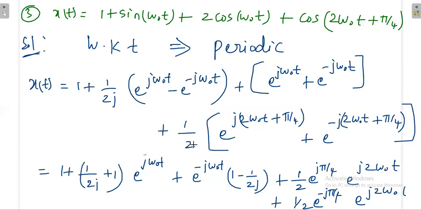So that means directly we can write. This is C1. This is C minus 1. Then this term is C2. Again, this term is C minus 2.